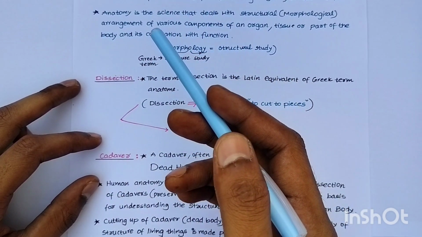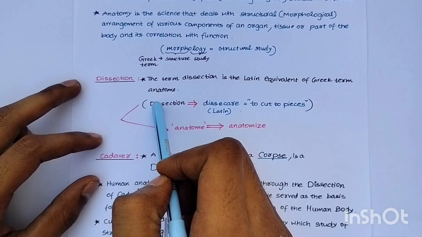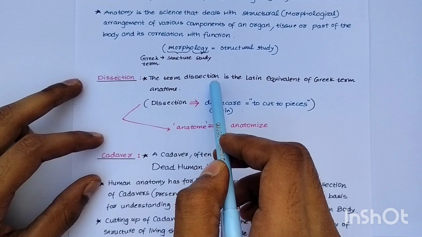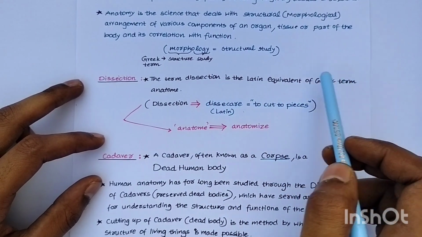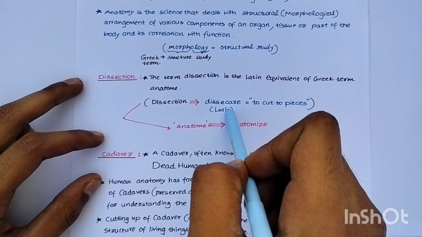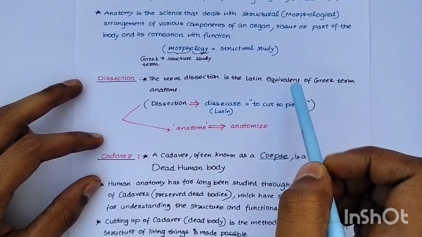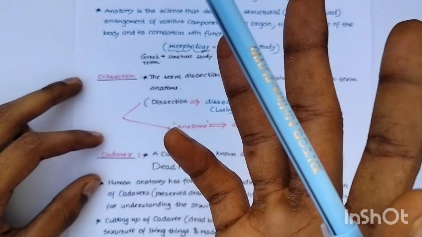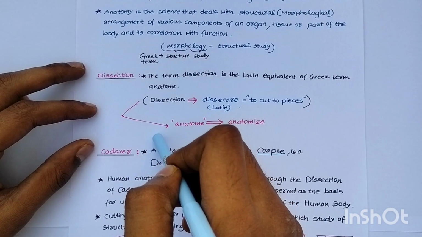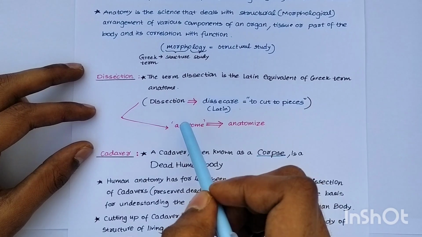In the previous video also we talked a lot about dissection. What is dissection? The term dissection is the Latin equivalent of the Greek term anatome. Dissection comes from dissecare in Latin, which means to cut to pieces. Like in the earlier video, I said that most of the anatomists in earlier days studied anatomy on dead bodies.